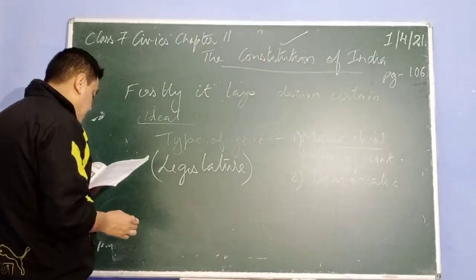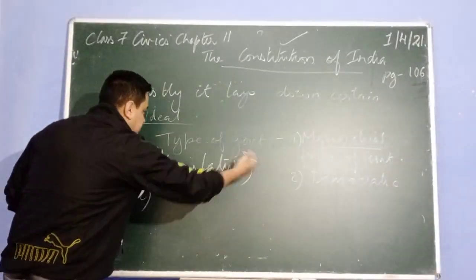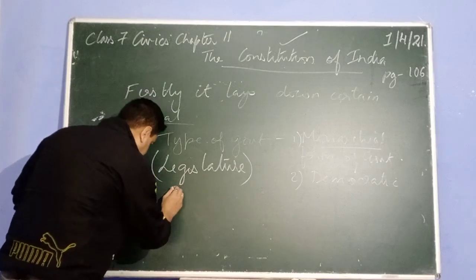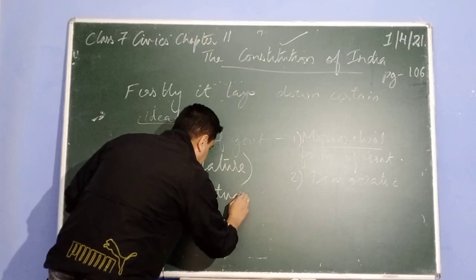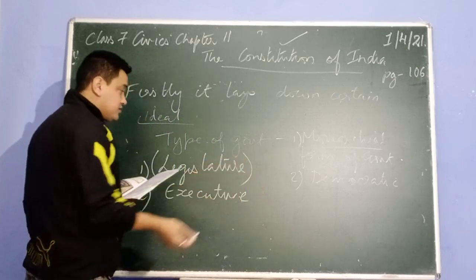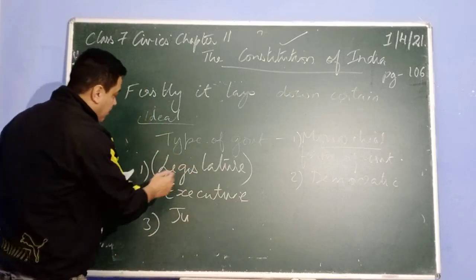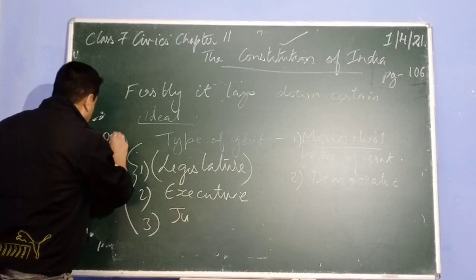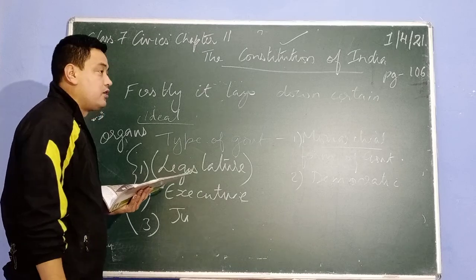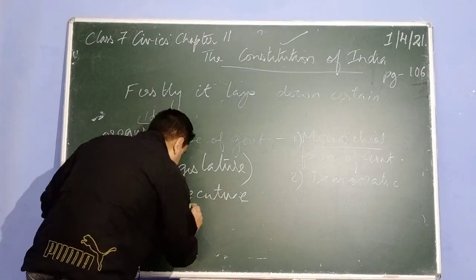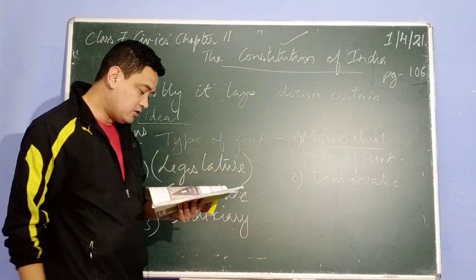Executive means which administers the law. So the second organ that you find in the democratic form of government is the executive, which administers the law, and the third is known as judiciary. There are three organs of the government. They are known as organs, O-R-G-A-N-S, organs meaning vital parts of the government. Judiciary means which applies the law.